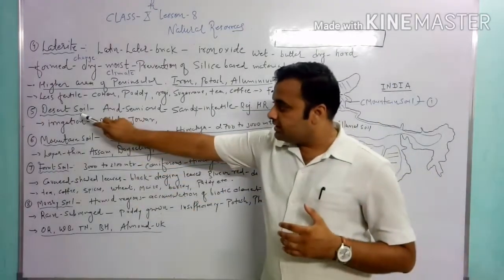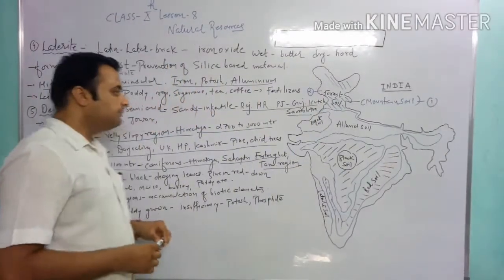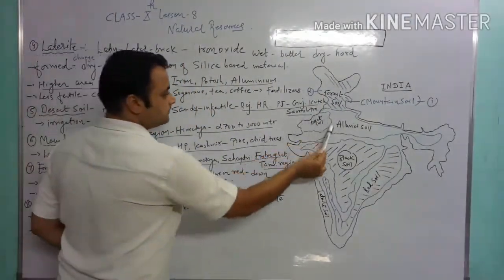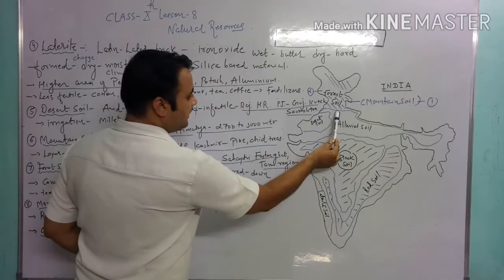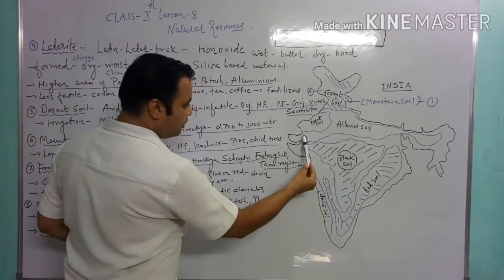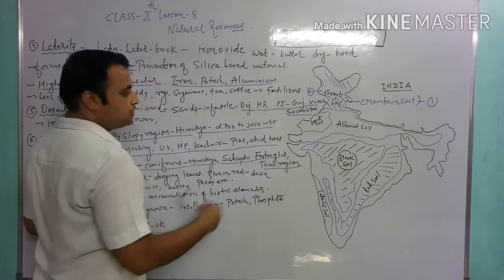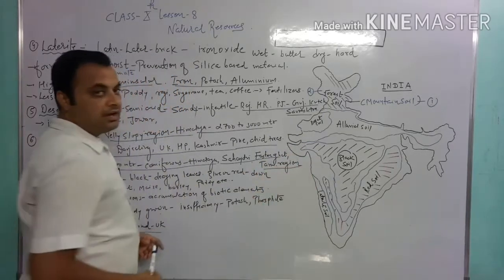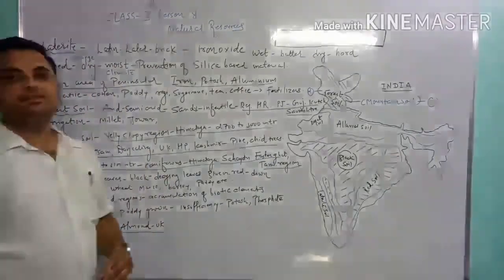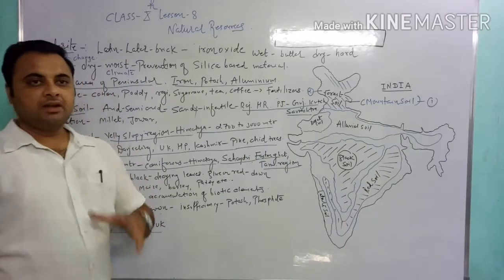The next soil is the desert soil. The desert soil is found in our country in the Rajasthan region, in some part of Haryana, some part also in Punjab, in Gujarat also, in the Kutch region and Saurashtra region. So this is the area of the desert soil in our country.